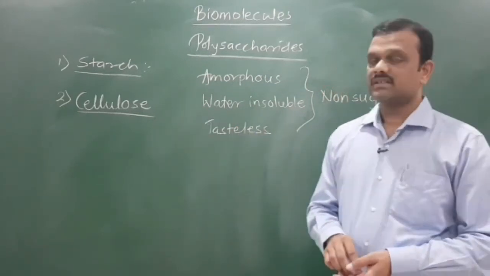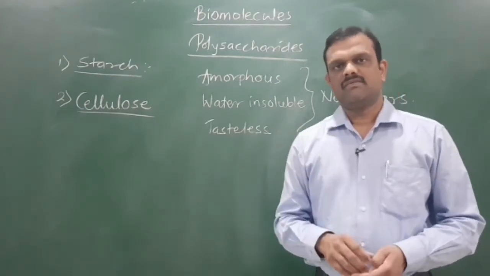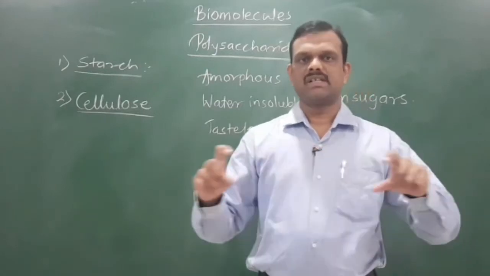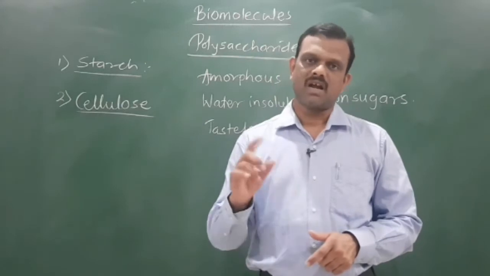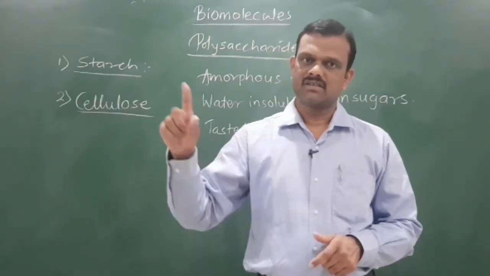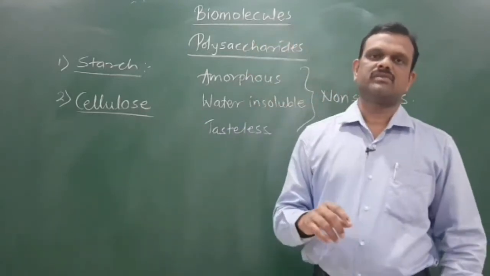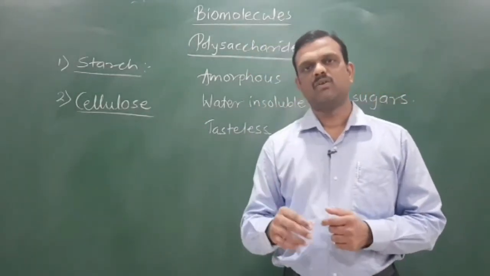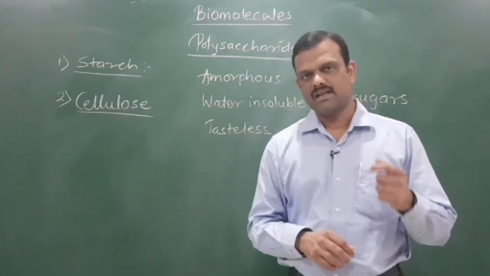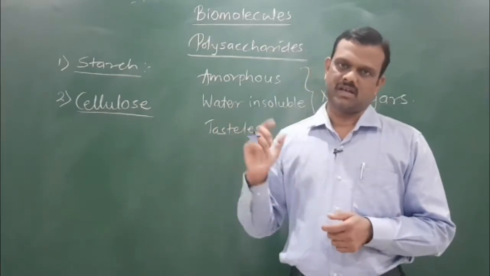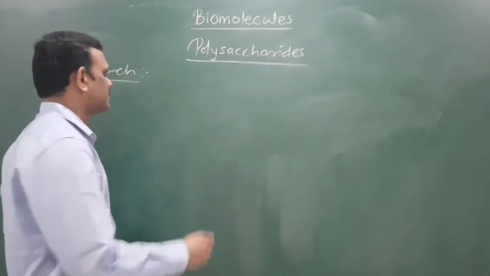Now we have to consider the starch first. In starch, two parts are available. First is a long chain polymer, a straight chain long chain polymer, another one is a branched chain polymer, where they link to another chain. These two forms are, first one is amylose and another one is amylopectin. We have to study the structure of both amylose and amylopectin from the starch. Now the first part of this starch is amylose.